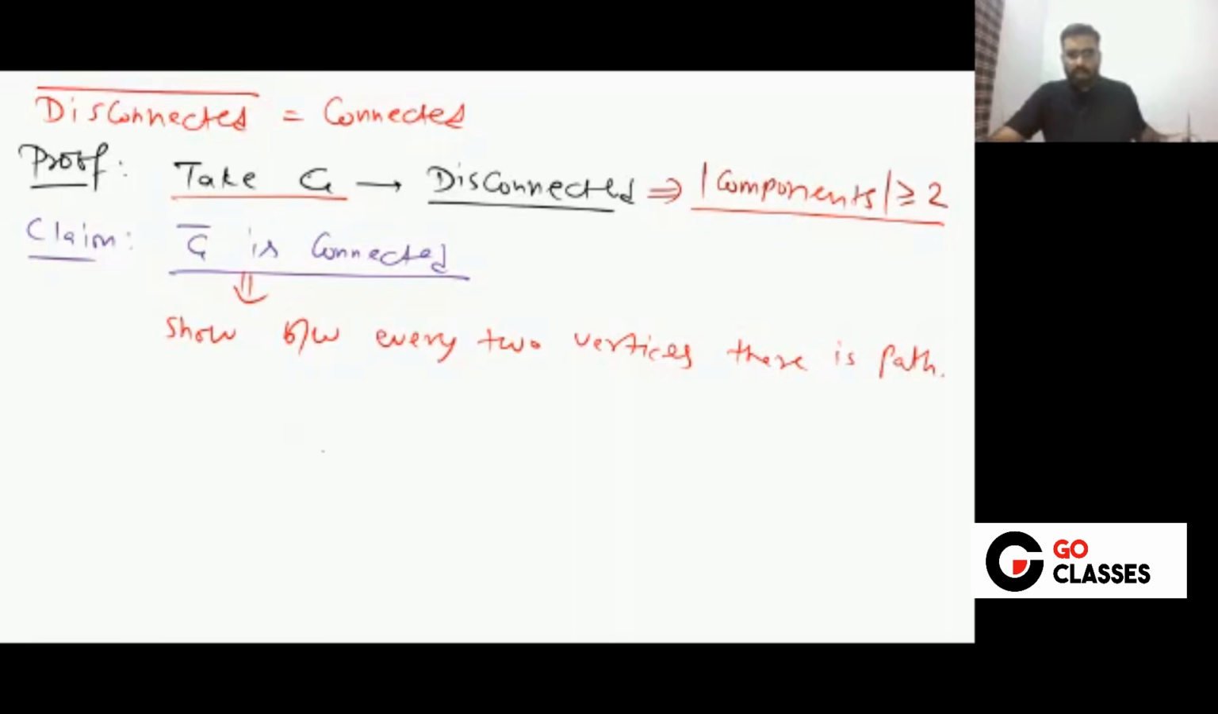Yes or no? I should prove this. If I want to prove that G complement is connected, then I should prove that between every 2 vertices there is a path.